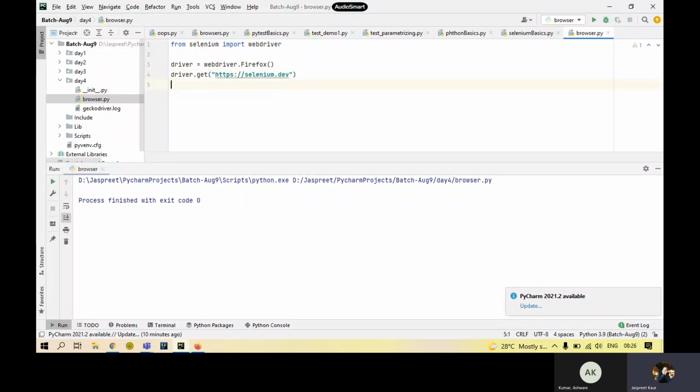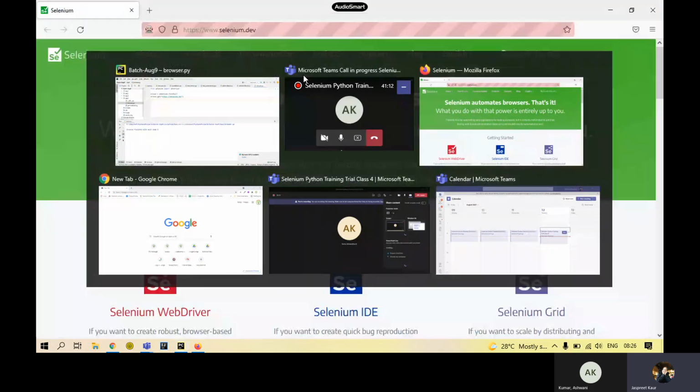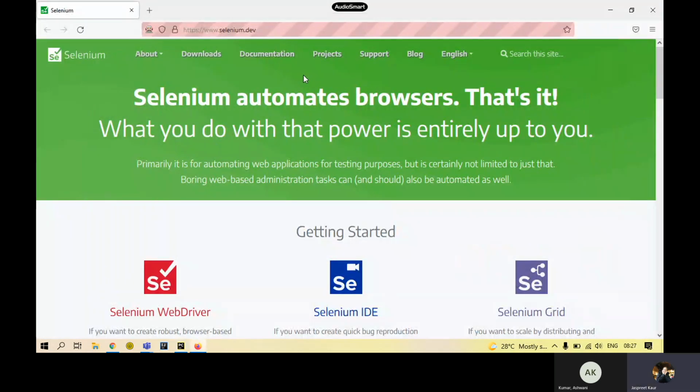Now after this, what do we need to do? We are here at the website. Now what do you think will be next? Yeah, we need to perform some action on this particular application. So to perform something, I need to interact with the elements on this page.